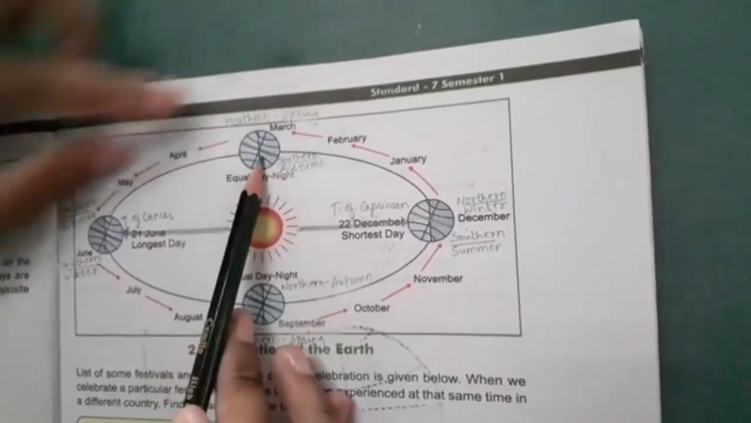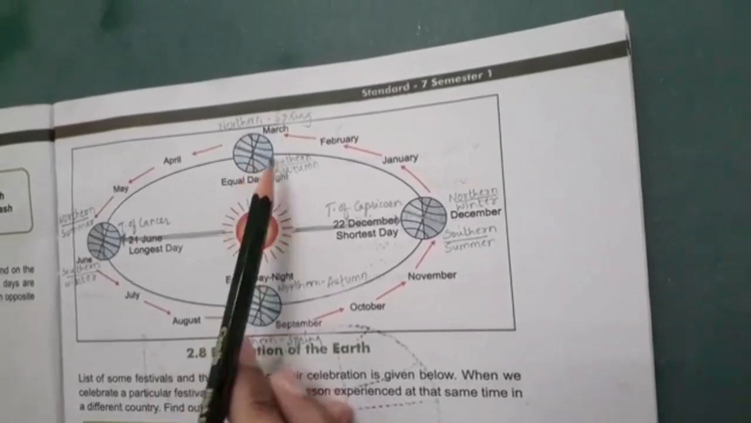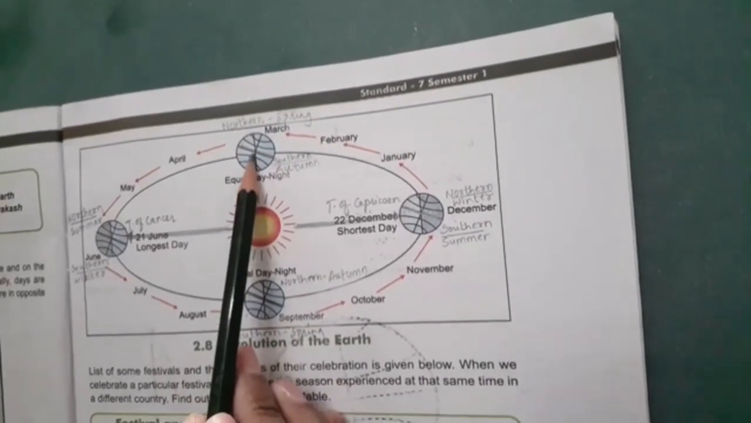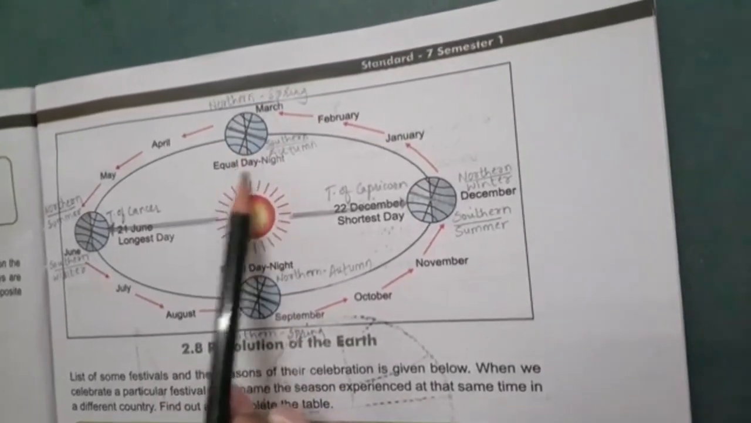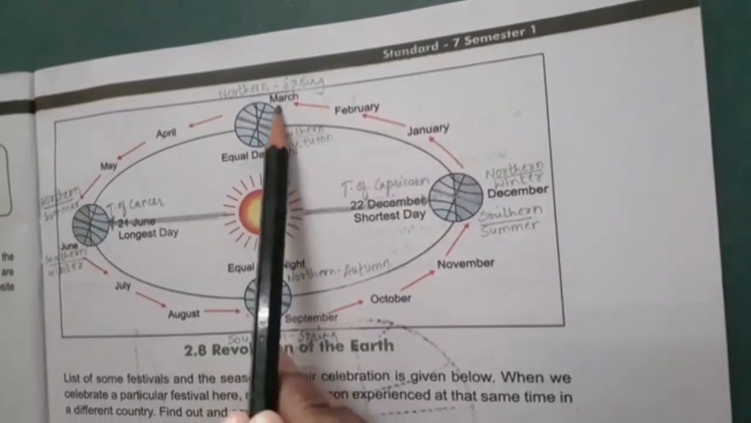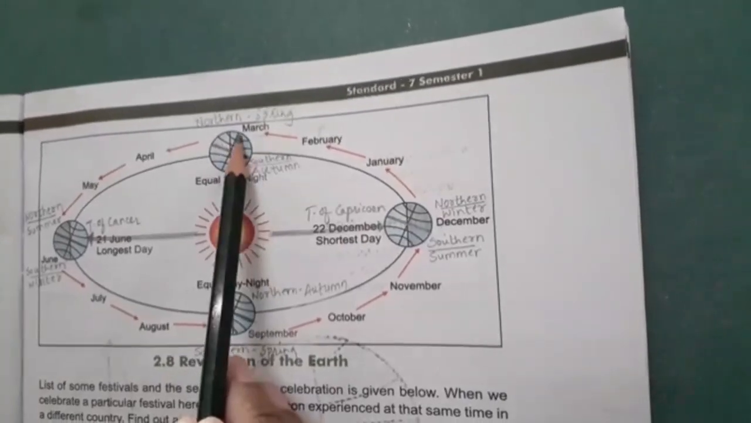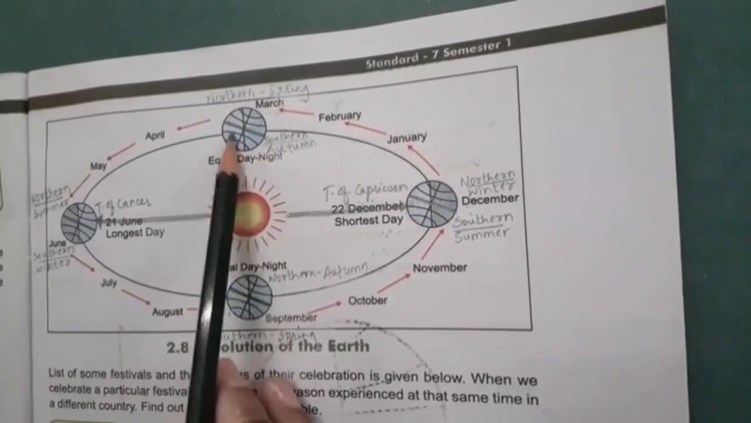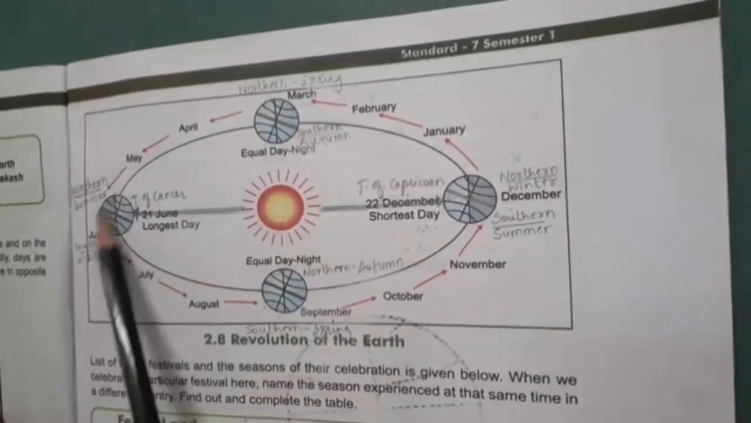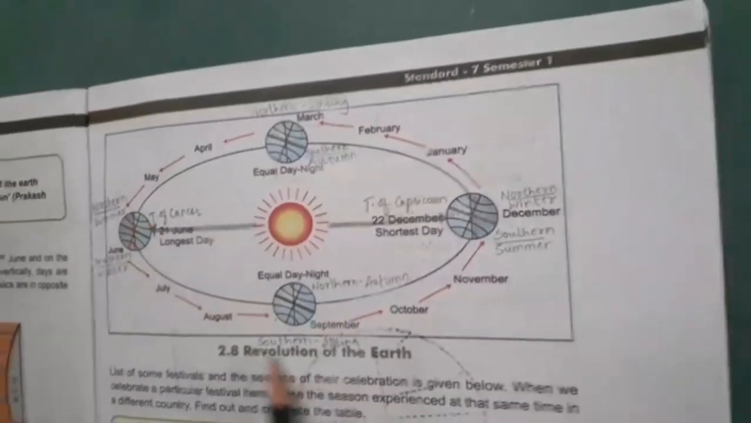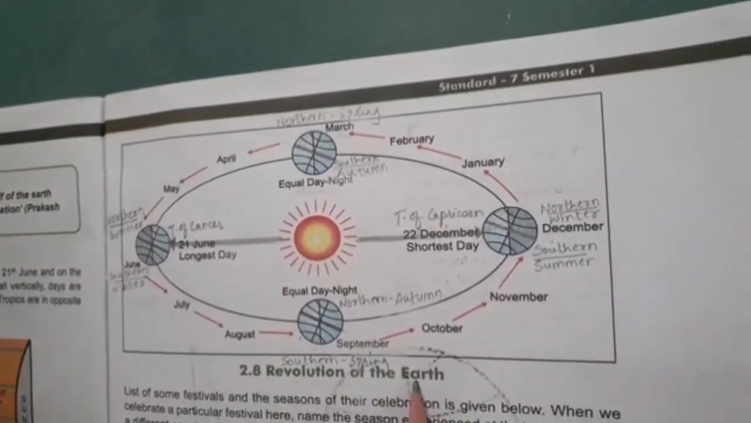Now in the month of March, again what happens? The sun rays are directly falling on the equator. So equal days and equal nights would be experienced in the month of March. Northern hemisphere would experience spring season and southern hemisphere would experience autumn. So like this, change in season occurs because of the revolution of the earth.